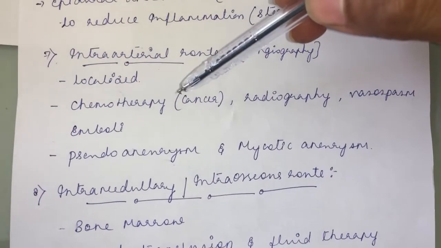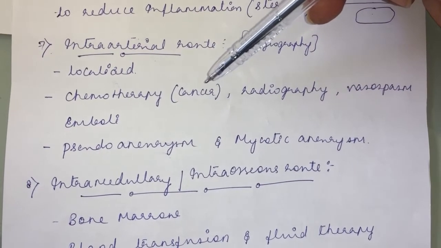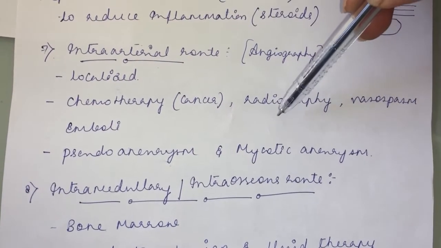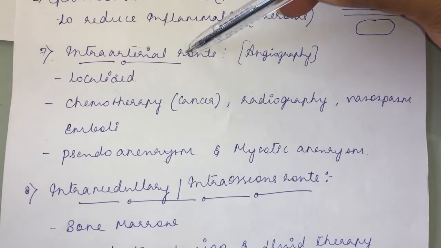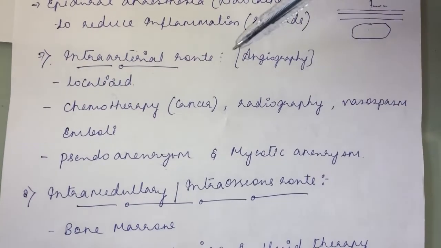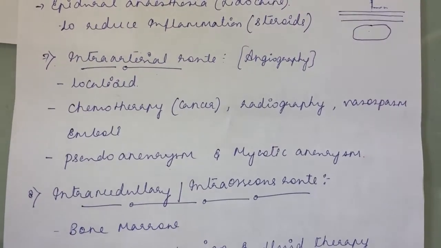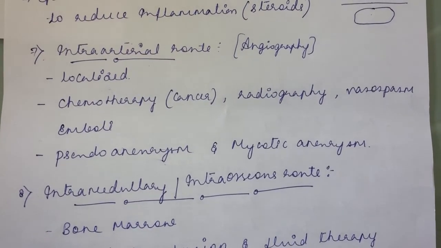So during chemotherapy, in cancer affecting a certain tissue, you can easily target it with the intra-arterial route. And radiography, if you want to take a radiograph of a particular tissue, you go for the intra-arterial route. Then angiography, to locate the clot area, you generally go for the intra-arterial route. And vasospasm and emboli, to detect emboli also you go for the intra-arterial route.